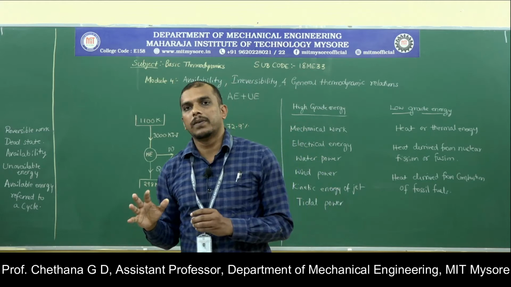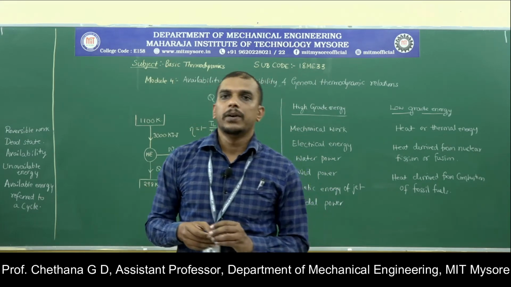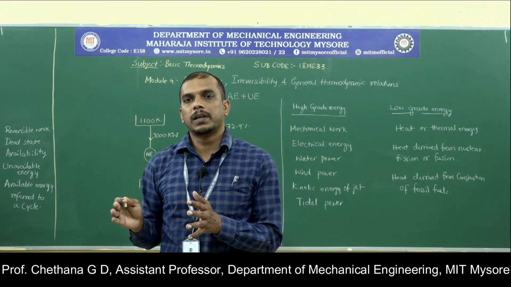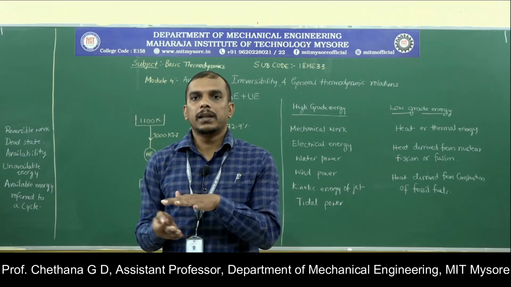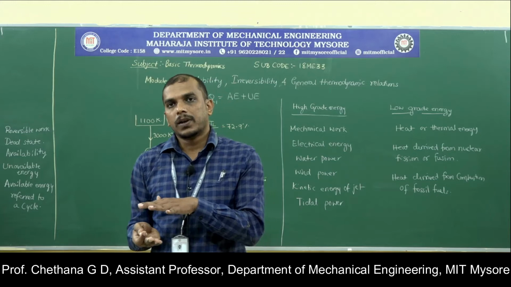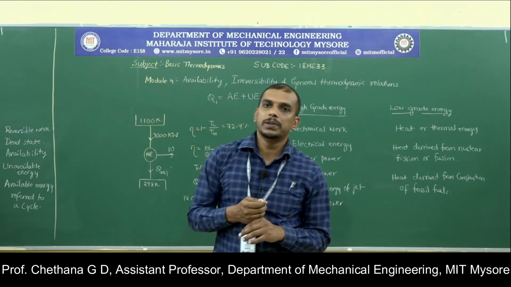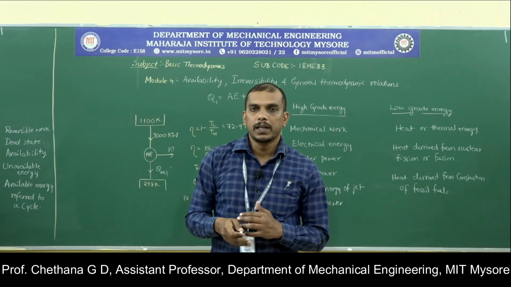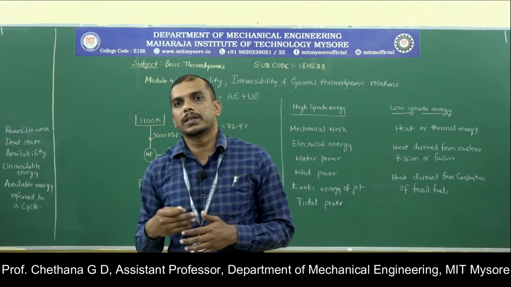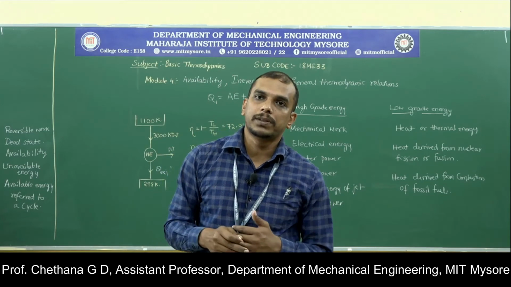If you want to understand the principle of availability properly, let us say you have a geothermal reservoir. What do you mean by a geothermal reservoir? It is the heat energy beneath the earth's surface. In order to extract that energy, we generally drill a hole nearly a kilometer. For each kilometer there will be a rise of certain temperature.